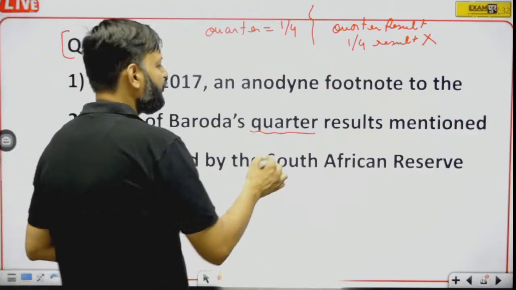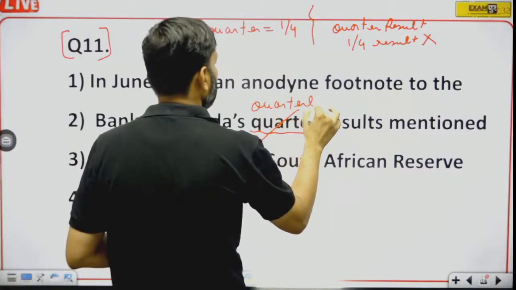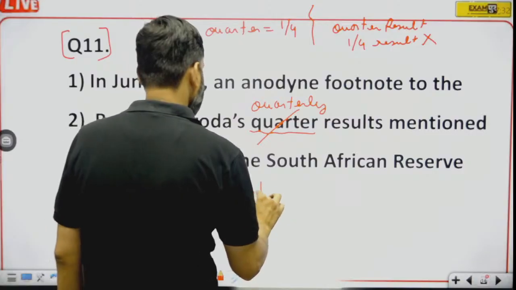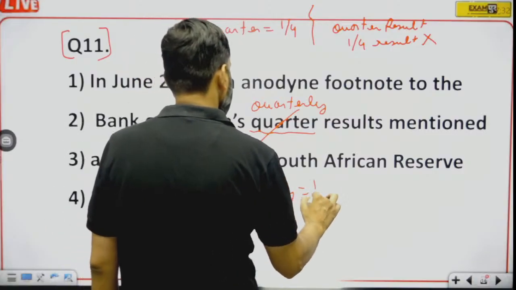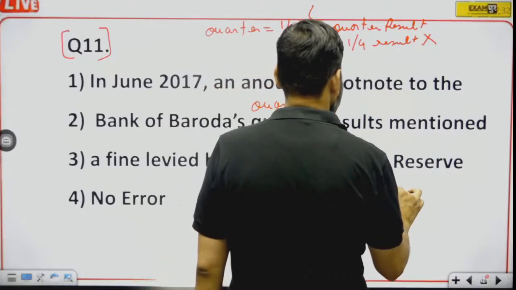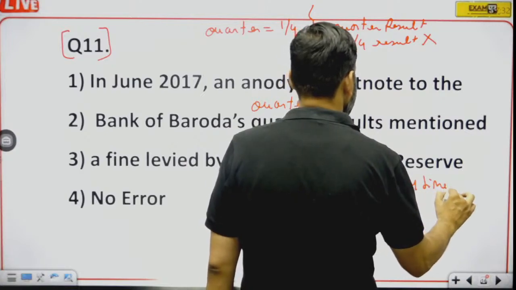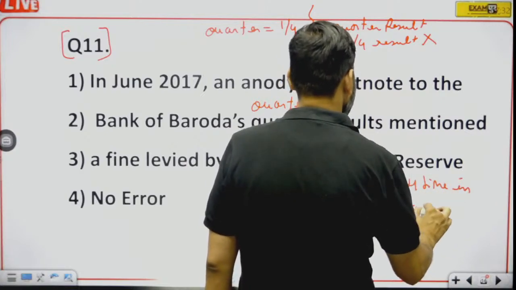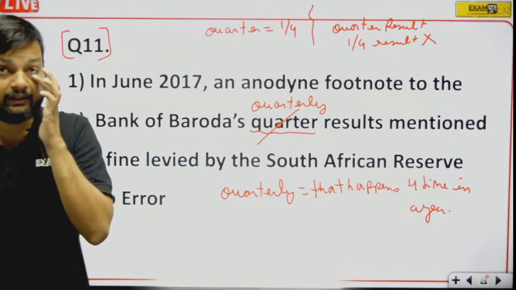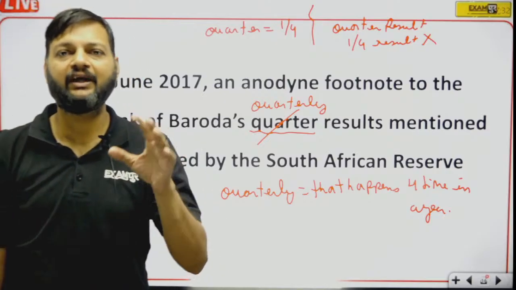We can change this word quarter with quarterly. Now the word quarterly means something that happens 4 times in a year, like every after 3 months.